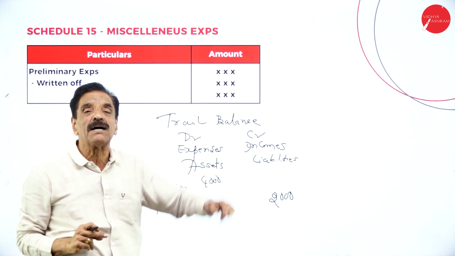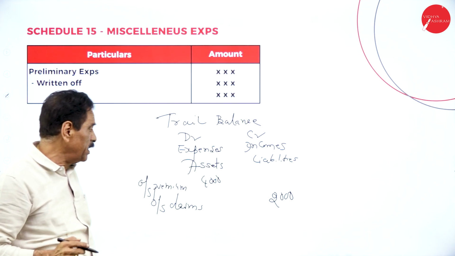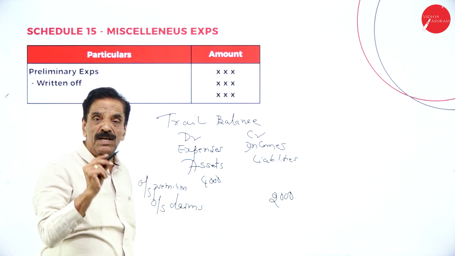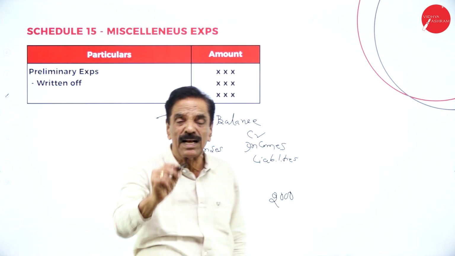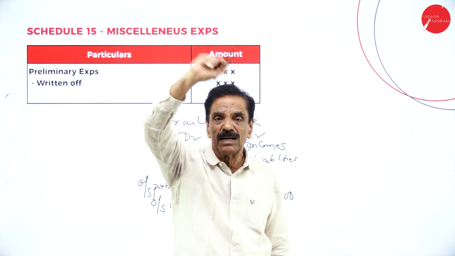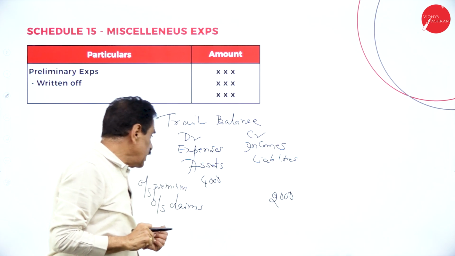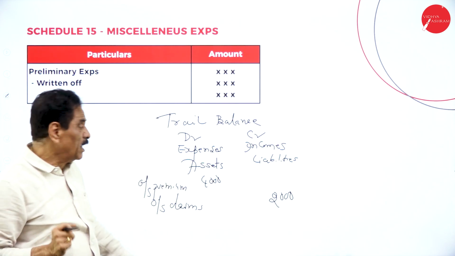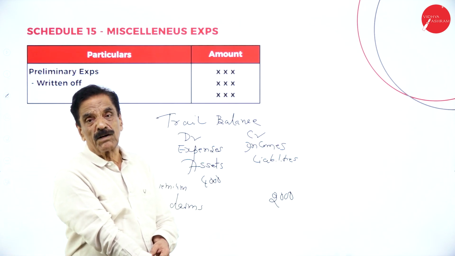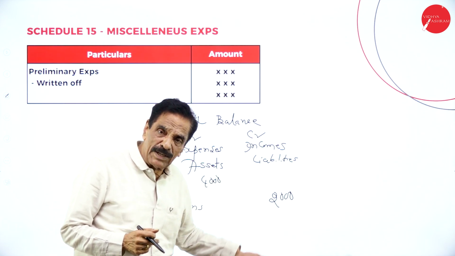Then it will come on the liability side of the balance sheet. I will repeat. If the outstanding claim is given in the trial balance, directly on the liability side of the balance sheet, and that comes under current liability. If the outstanding claim is given in the adjustment, it should be added to claims in schedule number 4, then the liability side of the balance sheet.